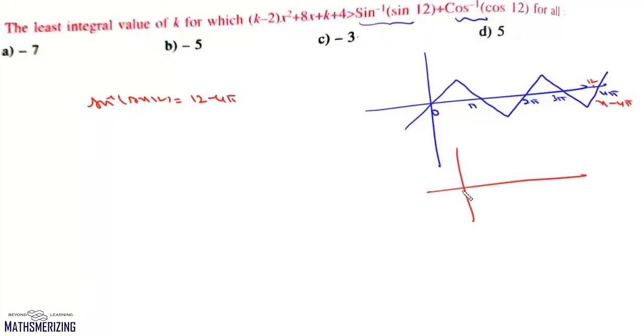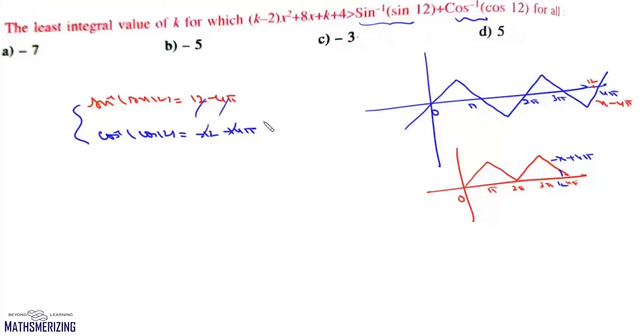Now we'll draw the graph of cos inverse of cos x. So this is 0, pi, 2 pi, 3 pi and 4 pi. Now 12 will lie here. Now this definition is minus x plus 4 pi. So cos inverse of cos 12 will be minus 12 plus 4 pi. Now we'll add them. Everything will cancel. So this is nothing but 0. So this right hand side is nothing but 0.